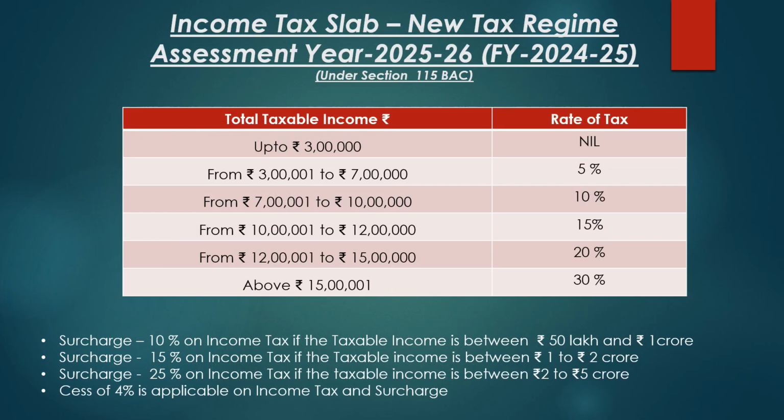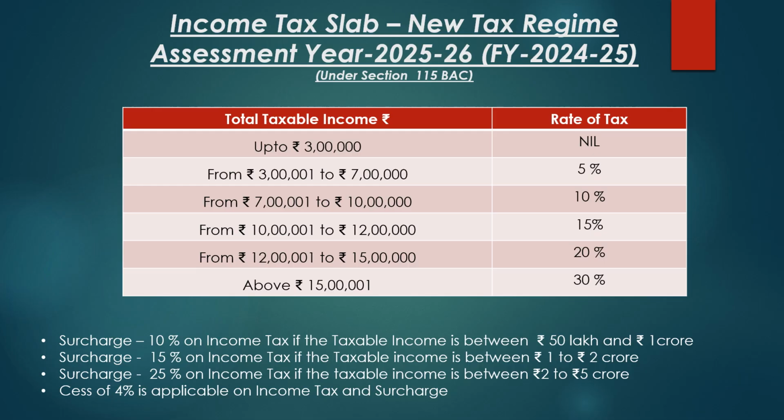Income tax slab for the assessment year 2025-26 corresponding to the financial year 2024-25. For a resident individual under the new tax regime, as per Section 115BAC of the Income Tax Act, up to a taxable income of Rs 3 lakh, that is after the allowable deductions and exemptions, the tax is nil. For a taxable income between Rs 3 lakh and 7 lakh, the tax rate is 5%.